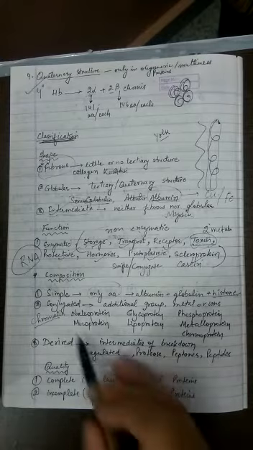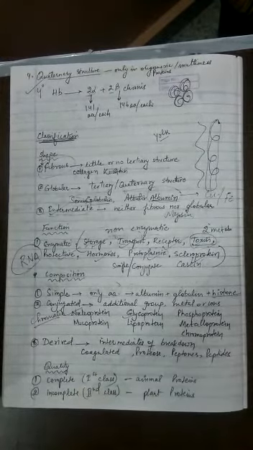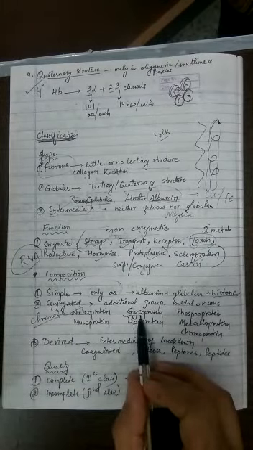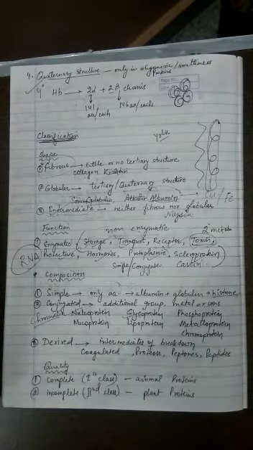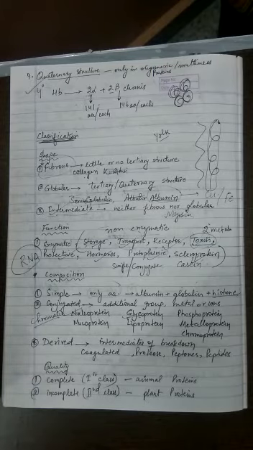In the same manner, we have the glycoprotein. What is glycoprotein? If you remember, I have covered this topic in the glycocalyx, or you can remember the cell wall, cell membrane topic. Glycoproteins are present in the plasma membrane and they act like receptors on the surface, or give antigenic properties.